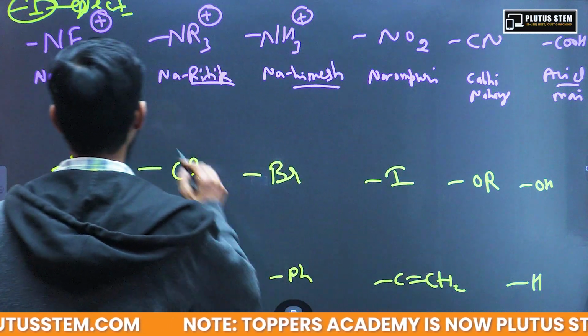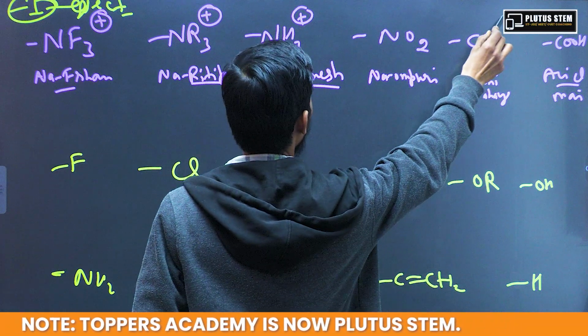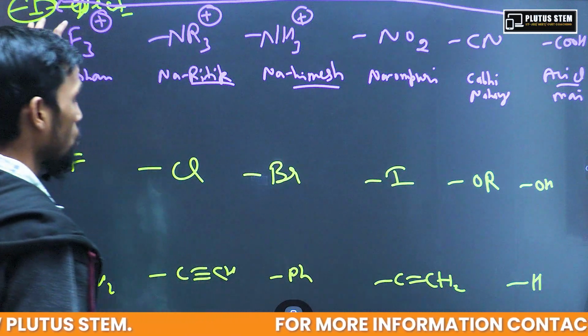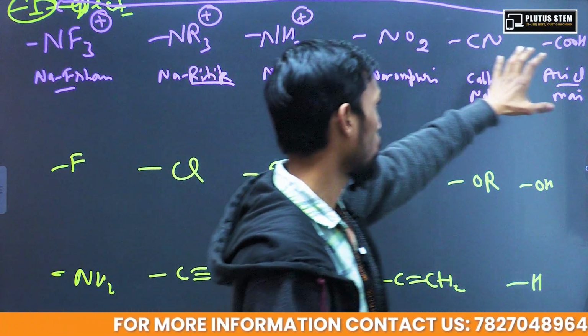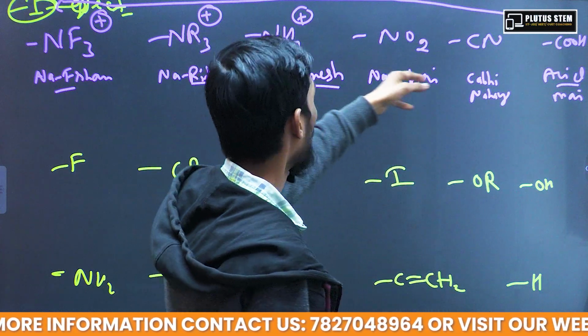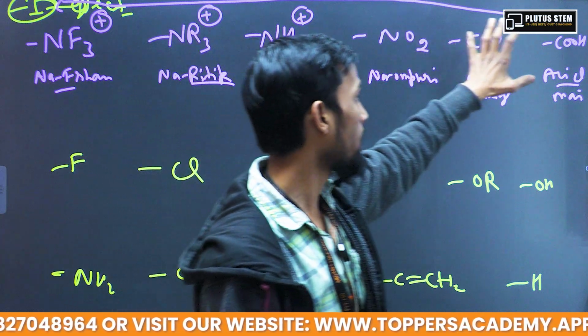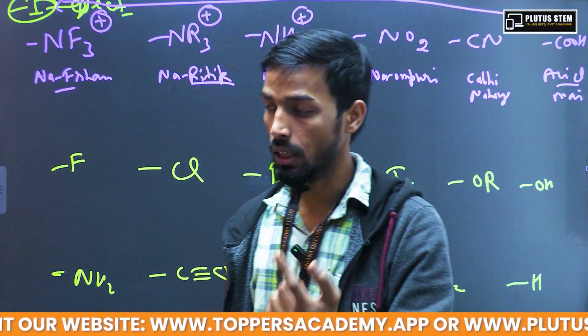So this trick you can learn from here. This upper line, the first line, is going to show the highest minus I effect compared to the others, 1, 2, 3, 4, 5, 6. ना फरहान, ना ऋतिक, ना हिमेश, ना ओमपुरी कभी नहाए एसिड में. So this is the one series.